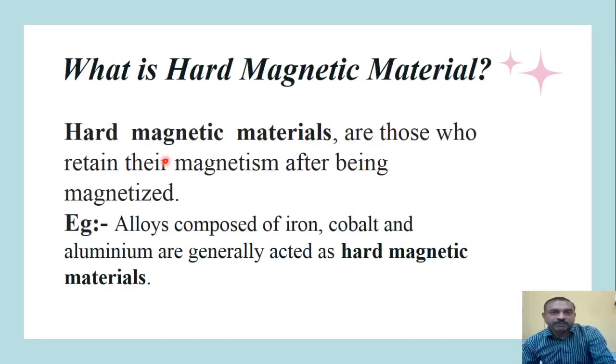Let us define first what is the hard magnetic material. Hard magnetic materials are those materials which retain their magnetism after being magnetized. It means that once we magnetize, the material will still have the magnetism left within itself. Such material will be called hard magnetic material. Examples of such materials are the alloys composed of iron, cobalt, and aluminum. The most popular alloy of this category is Alnico.